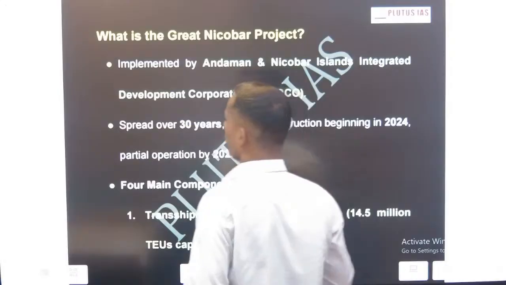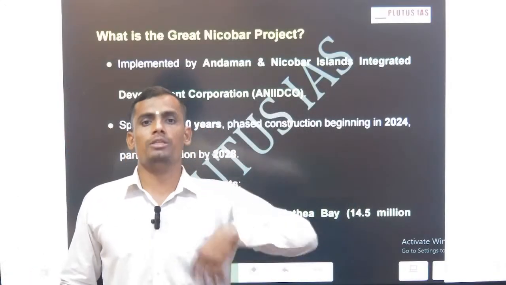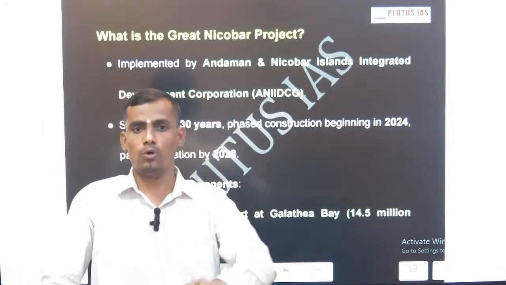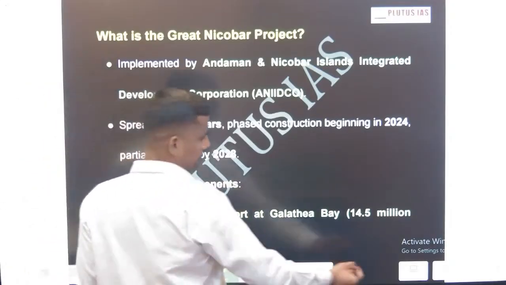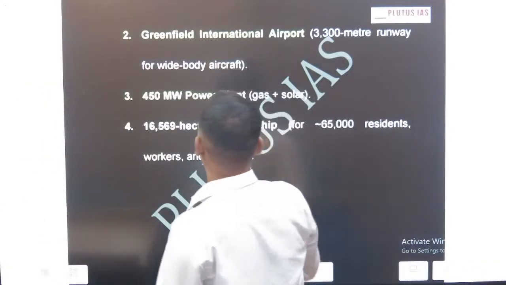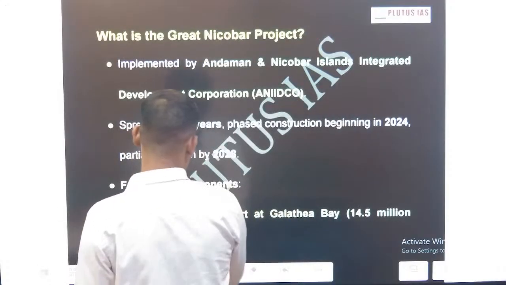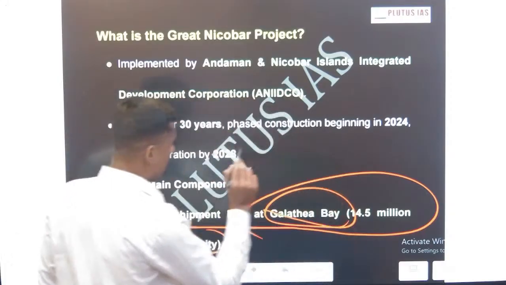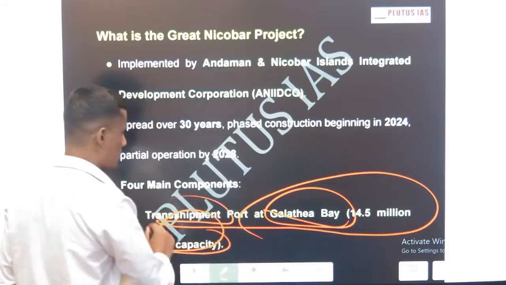What does this project include? The project is there, but there should be some infrastructure development, there should be some energy generation. So there are exactly 4 components of this Greater Nicobar connectivity project. The first one is, let me show you, the Greenfield Airport. Then before that, this one, the transshipment port at Galathea Bay. I will explain what exactly Galathea Bay is, and the capacity of this particular transshipment port.